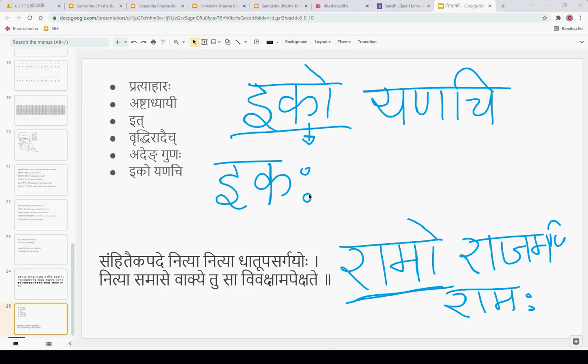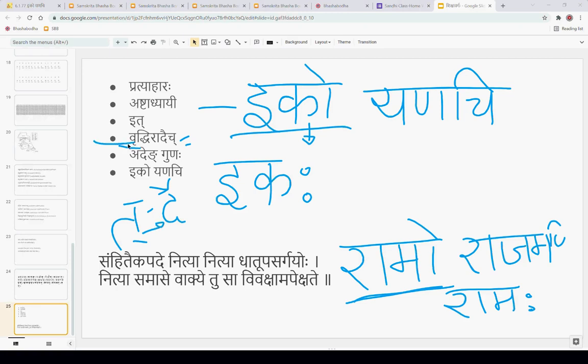So ekah, and because there is a sandhi already happening in the sutra itself. For example, vruddhiradaich: vruddhi at, the at and aich. The at becomes dai here, adai. The at is converted to dai because of a sandhi karyam. So these already have the sandhi.